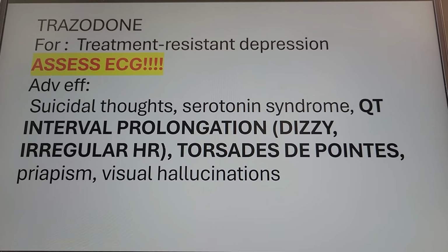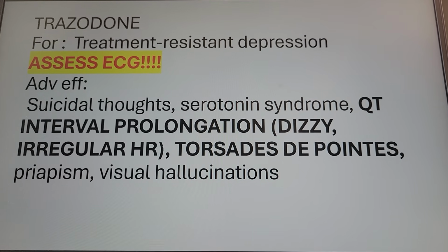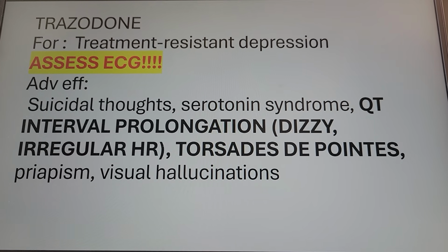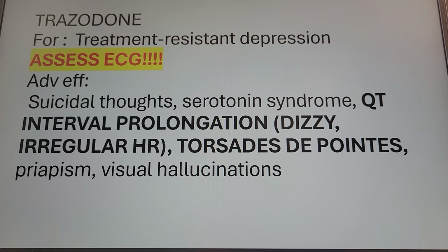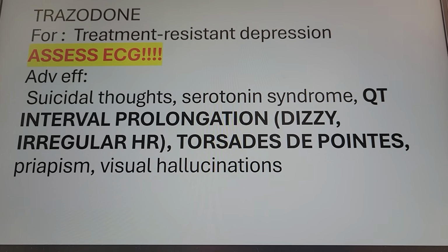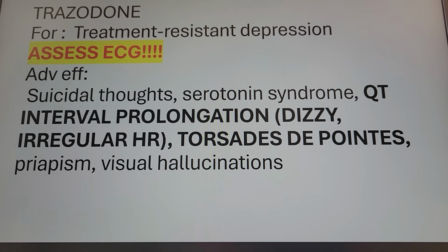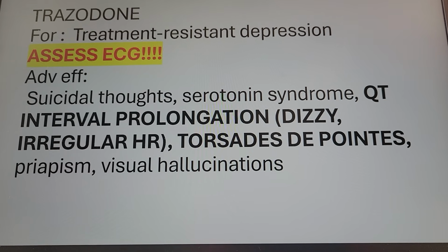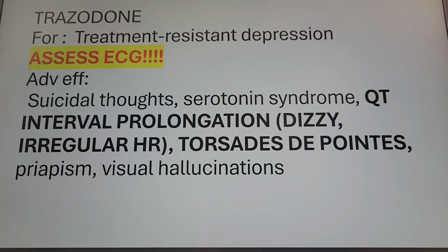So Trazodone also can cause QT interval prolongation. So the ventricle contracts and then relaxes, it takes a longer time. And what are the signs and symptoms to the patient? Dizziness, irregular heart rate, right? Fatigue, they're very tired. So that can be a sign and symptom when they have QT prolonged. They can have torsades de pointes, so really bad. The ventricular tachycardia, worse now, right?